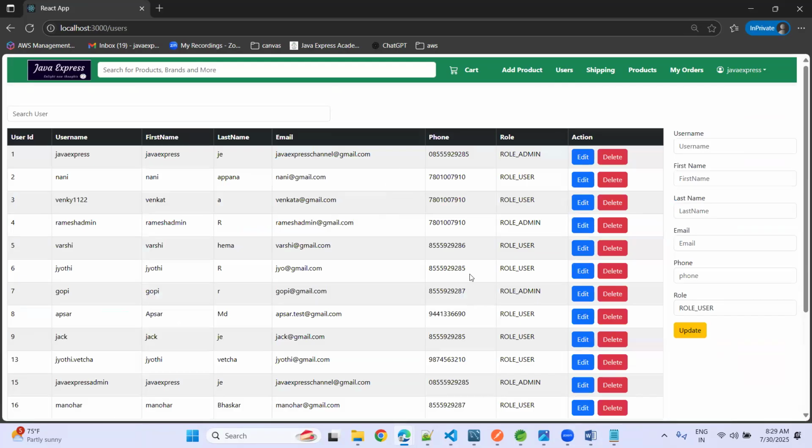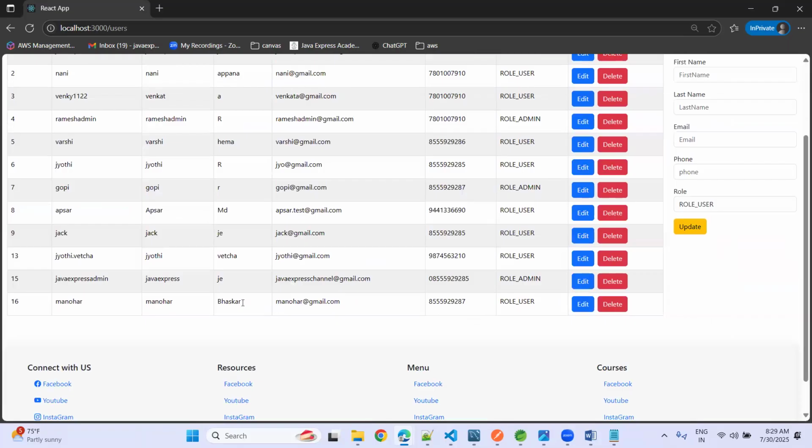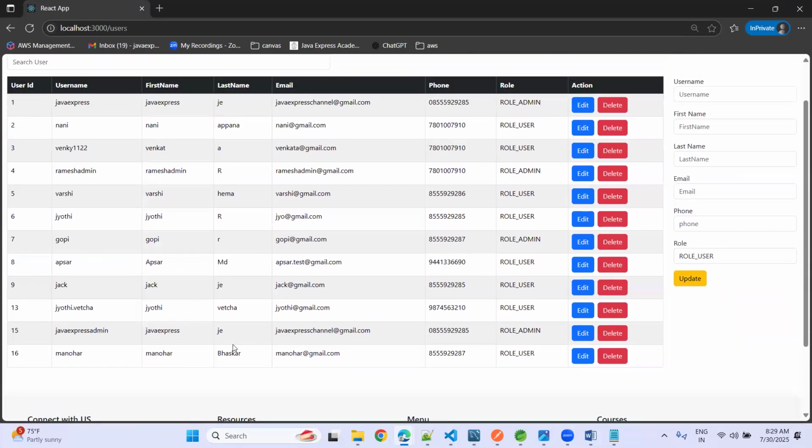okay, now see how many users are registered in the database. Recently, Manohar is created. I think the last name is not updated in the backend. We need to have a look. Backend API is not giving the proper response as well. Okay, that's fine. Now see user role, admin role, user role. Okay, Gopi, one guy is admin role. Like that. See, we have an edit option also. Here we can see user role or admin role, and we can update the roles as well.